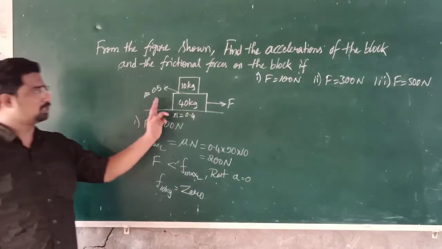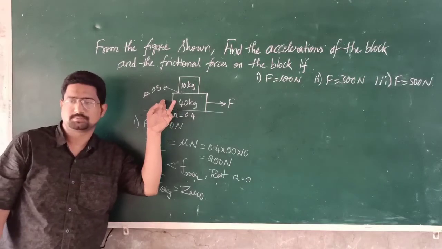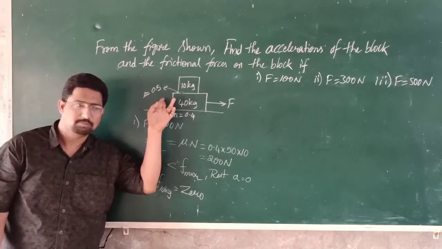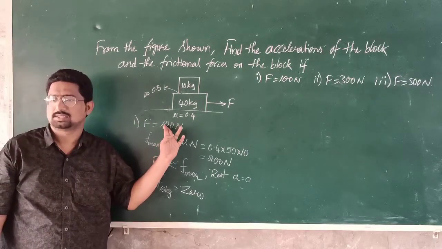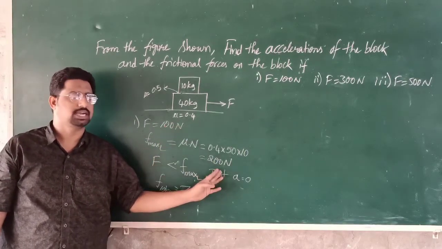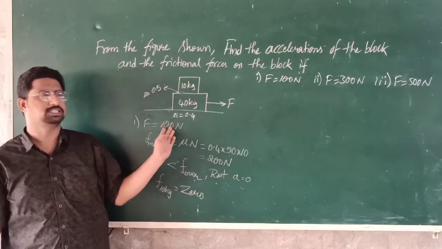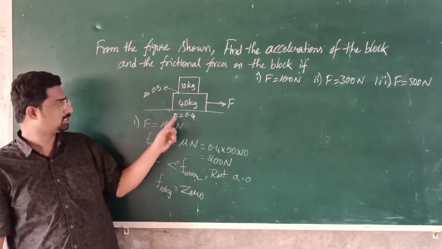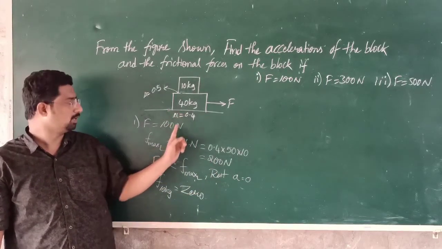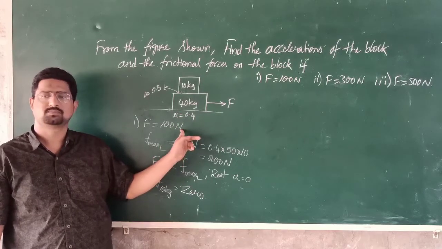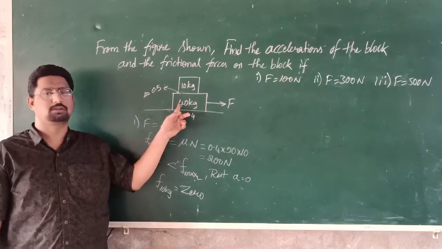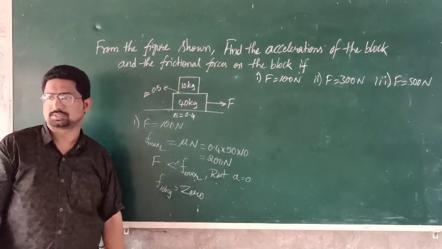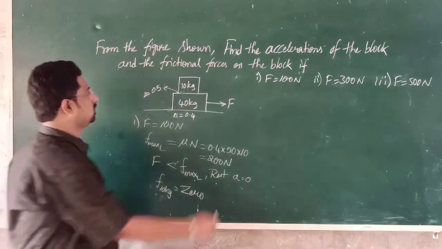Then what about the frictional force acting on the lower block? It is nothing but 100 Newton, isn't it? Static frictional force is a self-adjusting force. The body is still at rest. We are applying 100 Newton force, so the frictional force on the lower block will be 100 Newton. Next.